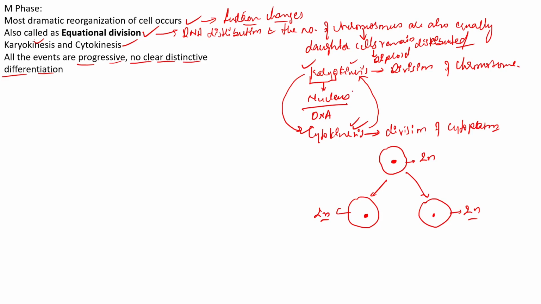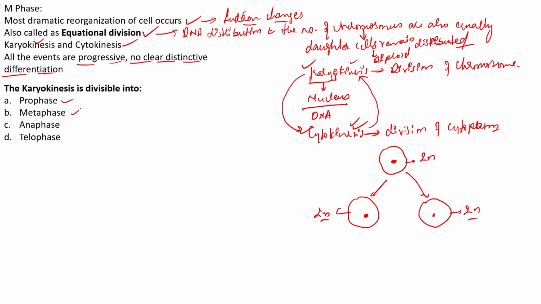It is we who have identified certain changes that occur during certain parts of the cell division, or certain times of the M phase, or the mitotic phase. So now the karyokinesis is actually divisible into the prophase, metaphase, anaphase and telophase. These are the important stages of the karyokinesis. The first is the prophase, next the metaphase, the third the anaphase, and then the telophase.